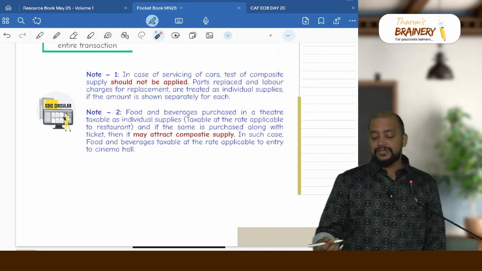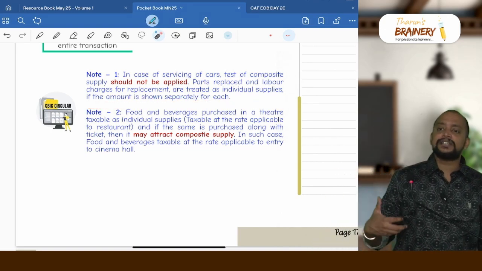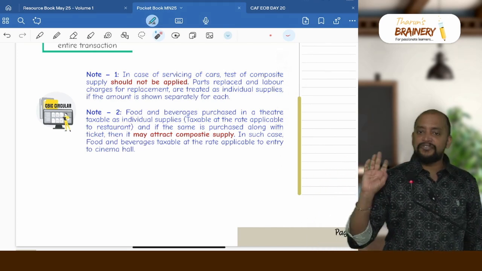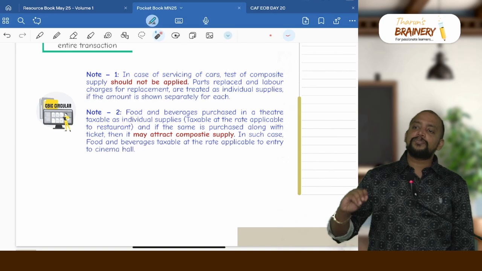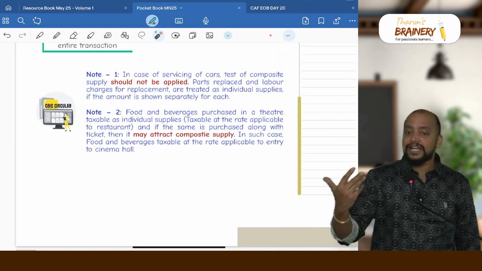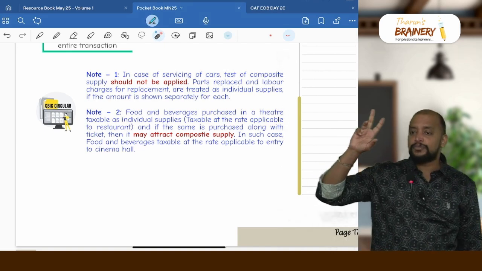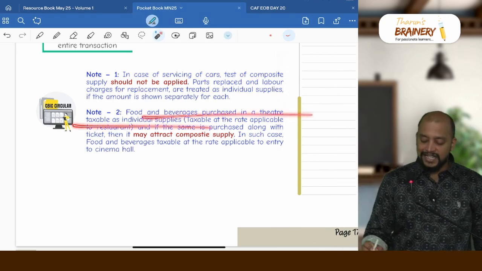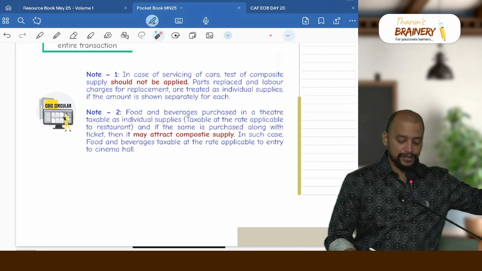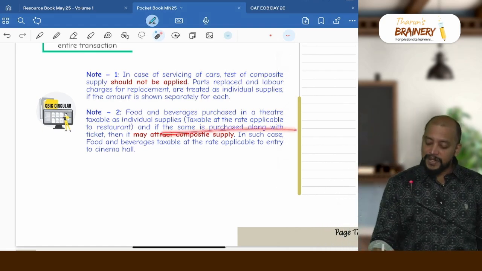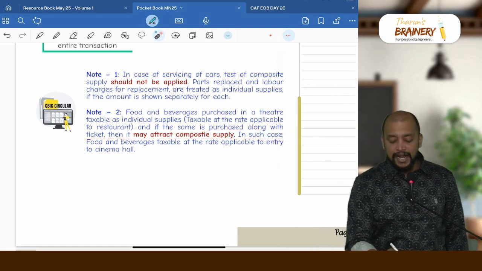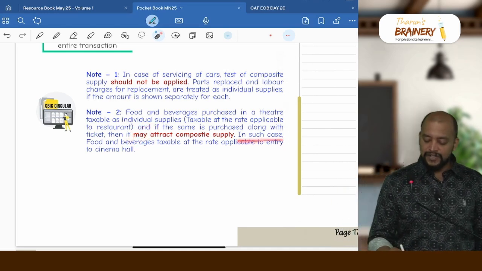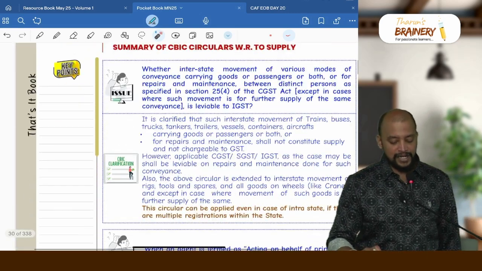Then next one, food and beverages. Whenever food and beverages are supplied by the cinema theatre, in that case the rate applicable to food and beverages will be 5% only, unless the food and beverages is given as complimentary as a part of the ticket, then on that food and beverages the rate will become 28%, that is the rate applicable to cinema theatre. So food and beverages purchased in a theatre are taxable as individual supplies, taxable at the respective rate to the restaurant, that is 5%. And if the same is purchased along with the ticket, then it may attract, when it is naturally bundled in the ordinary course of business. In such case food and beverages at the rate applicable to entry to cinema hall.